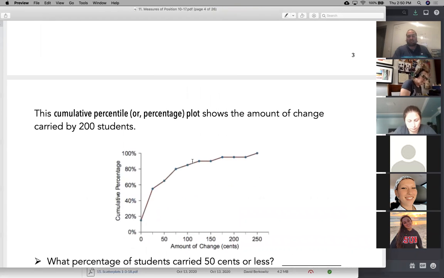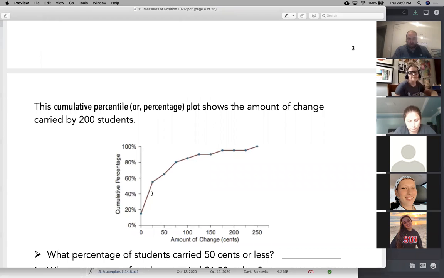How do I actually find it? Well, here's a graph. This is an example. And you see I start at 0% and I go all the way to 100%. And it always goes up because I have to accumulate. It's a cumulative percentage graph. I accumulate percentages until I reach 100%.